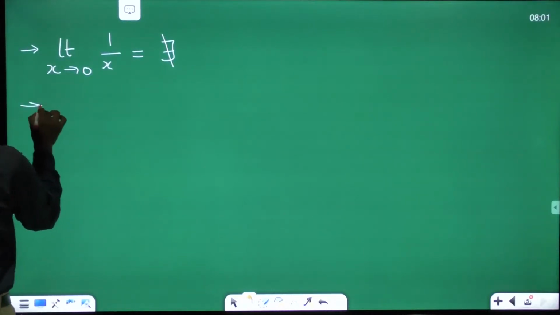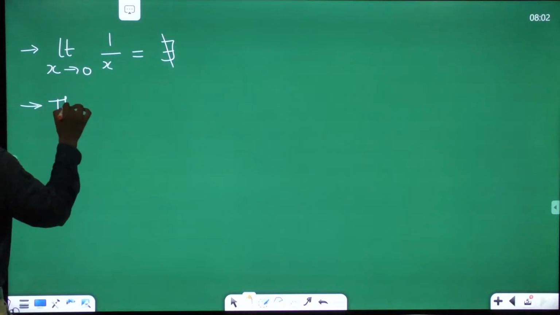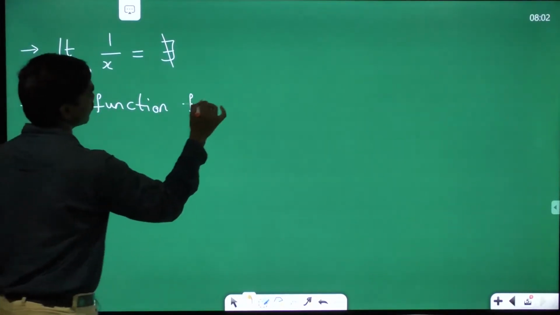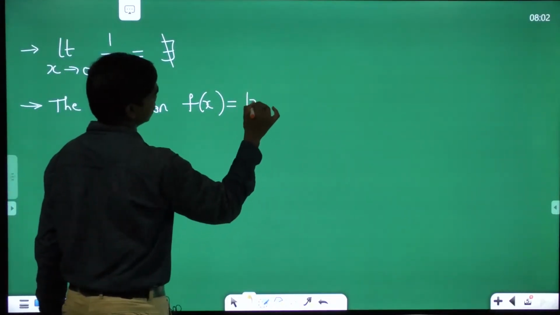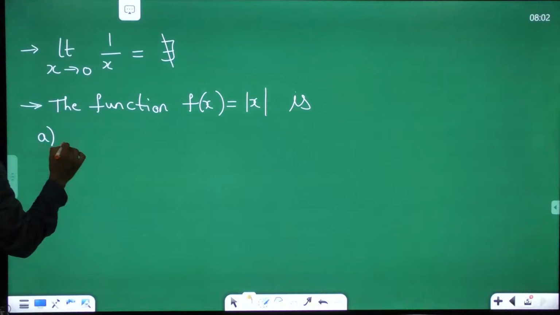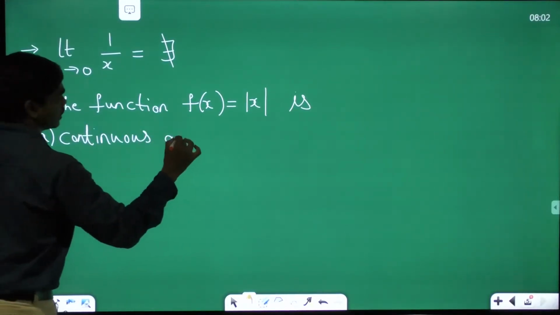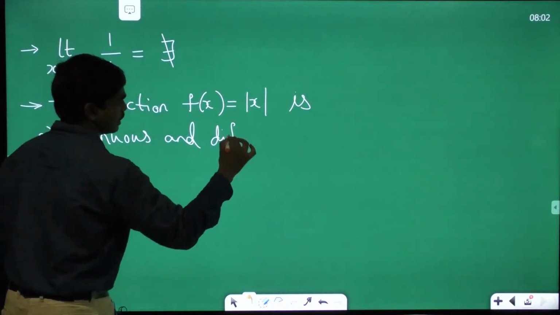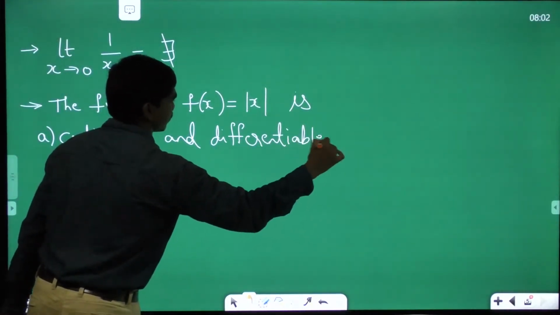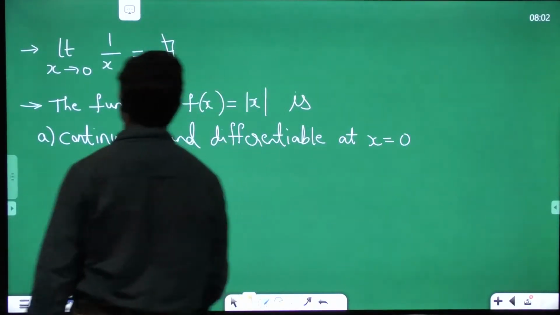Now, I would like to give you a few important things regarding differentiability. The function f of x is equal to mod x is: option A, continuous and differentiable at x equal to 0.